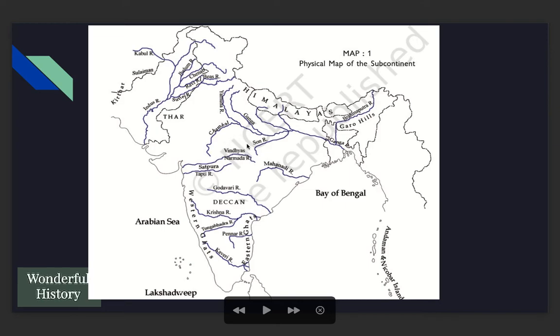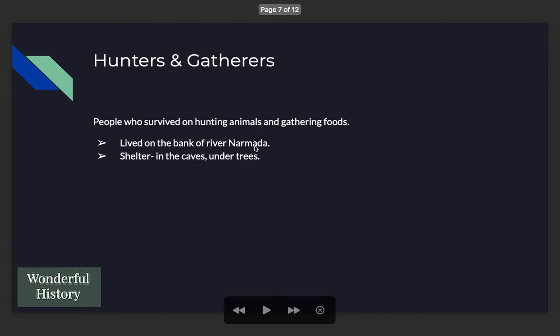Just above this Narmada river, we can see the Vindhya range, which is actually a chain of mountains known as a range. So near this Vindhya range, there were traces of settled life found.